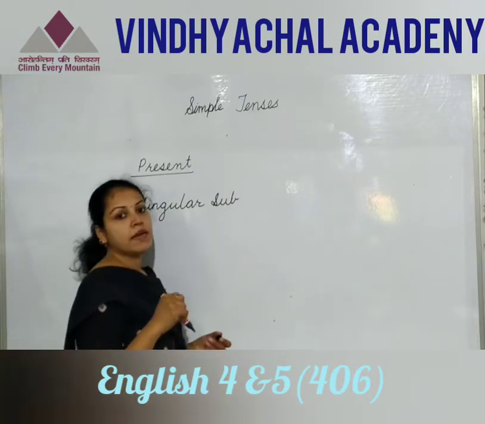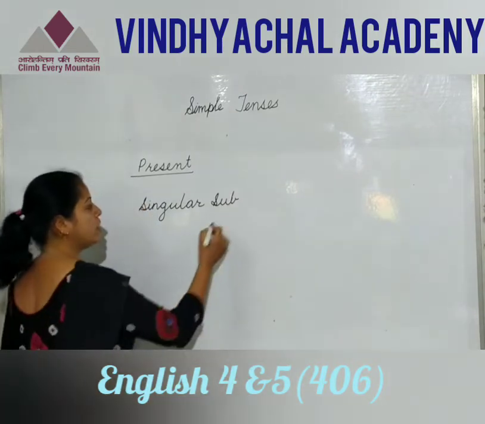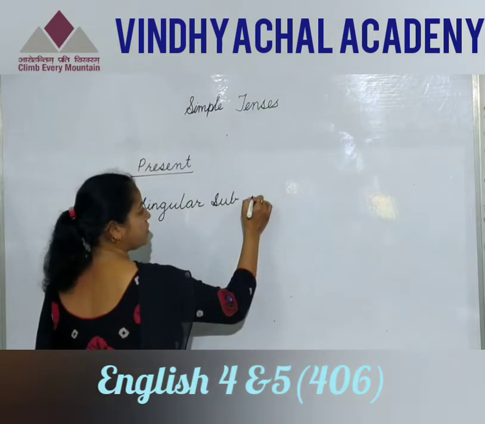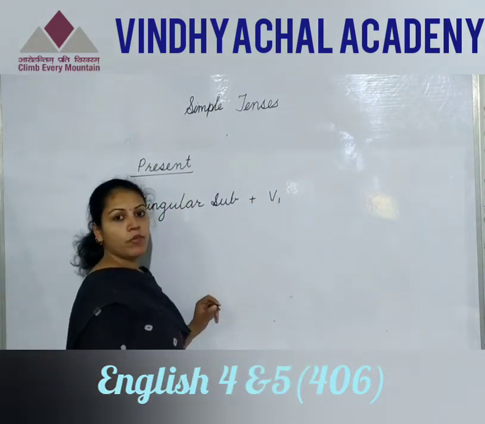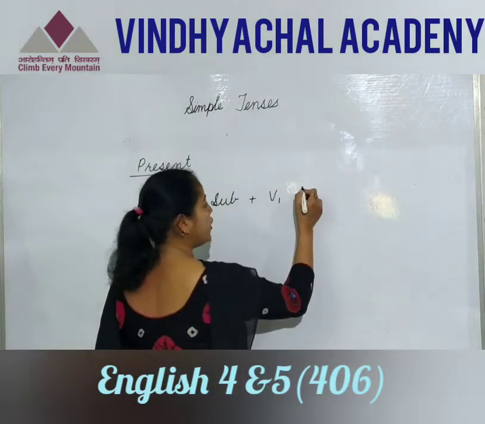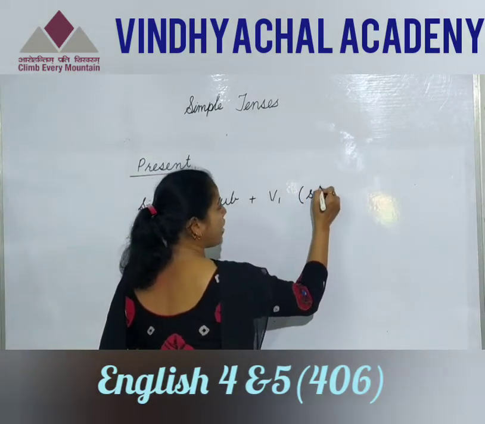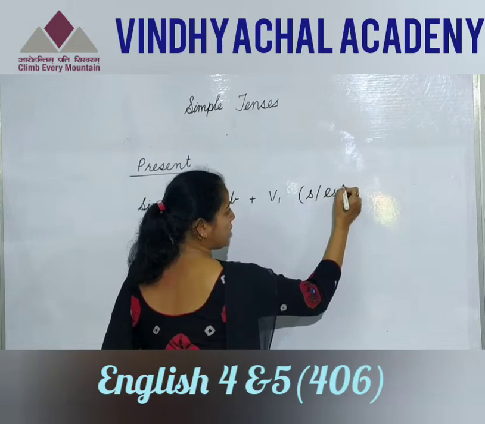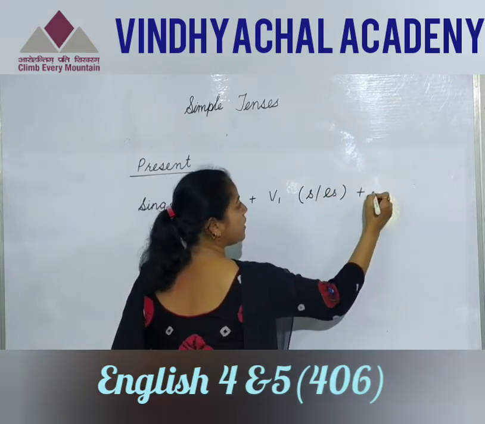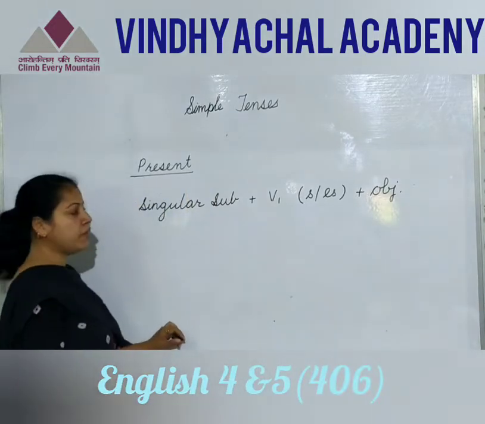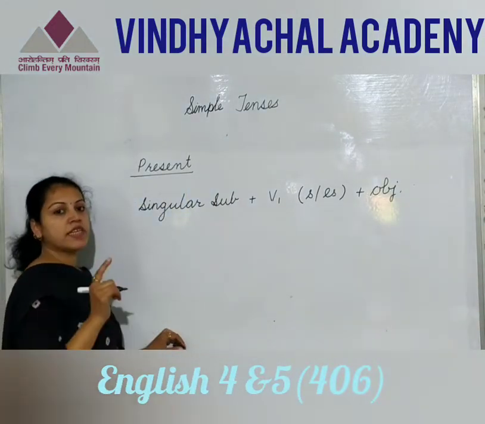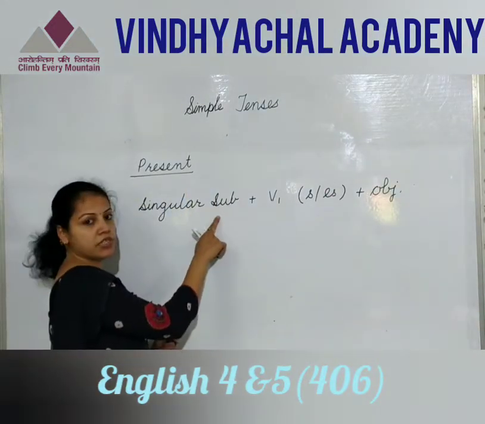Singular subject means I am talking about one. So with a singular subject we use V1. V1 means the first form of the verb, and according to V1 we use either S or ES in the verb, then our object. So this is the first structure because I am talking about a singular subject.